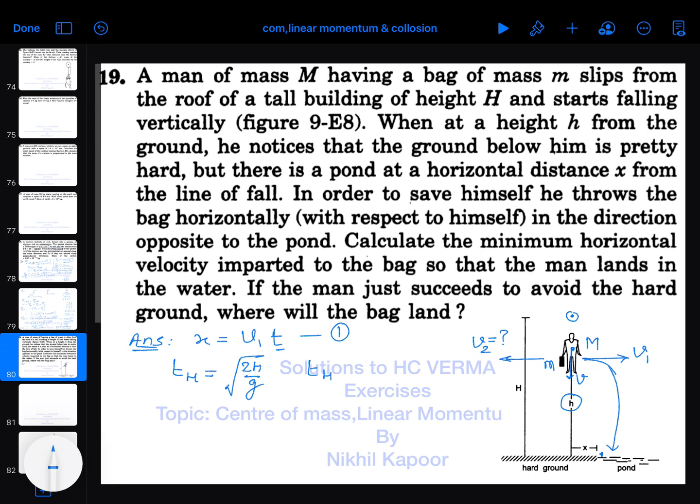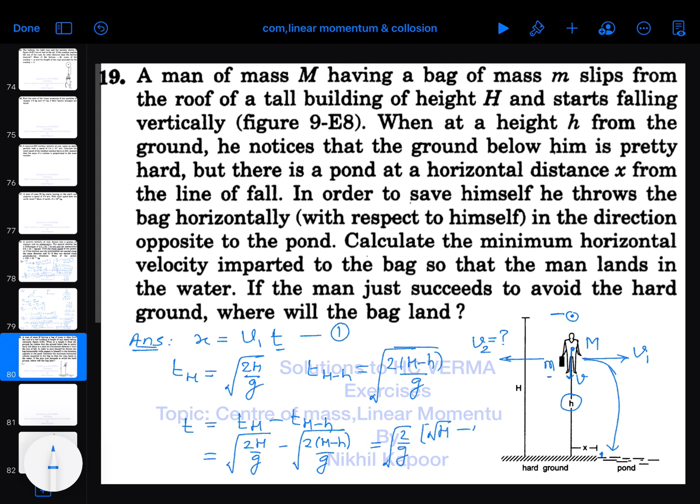So we also calculate how much time is taken by the person to fall from H to small h, so it will be under root 2(H minus h) upon g, and the time will be the difference of the two times. So it will be under root 2H upon g minus under root 2(H minus h) upon g. I can take under root 2 upon g as common, and what remains is root H minus root (H minus h).